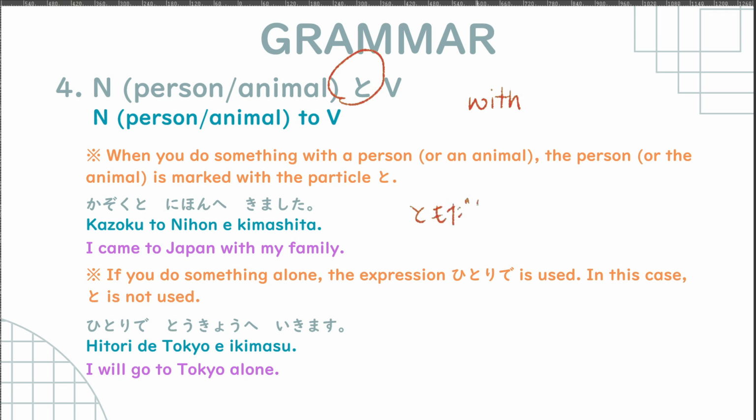友達と勉強します. But if you do something alone, the expression 一人で is used. In this case, we don't use to. So for example, 一人で東京へ行きます, I will go to Tokyo alone. 一人で means alone.